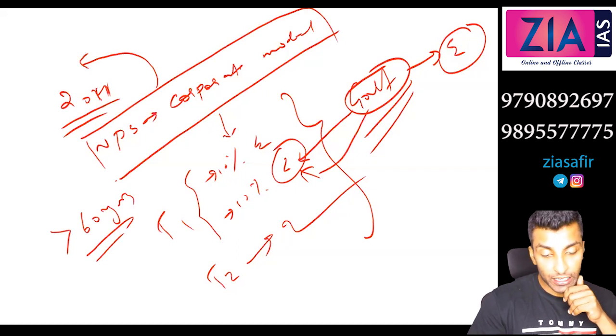Now, is there any fixed pension here? Like what we discussed in the beginning, those who joined before 2004, their pension is defined. Here what is defined? Here the contribution is defined. What is that? 10% of the basic pay and DA, dearness allowance. So contribution is defined here. Pension is not defined. Why is pension not defined? Can you tell me why pension is not defined? Because it depends on the market.